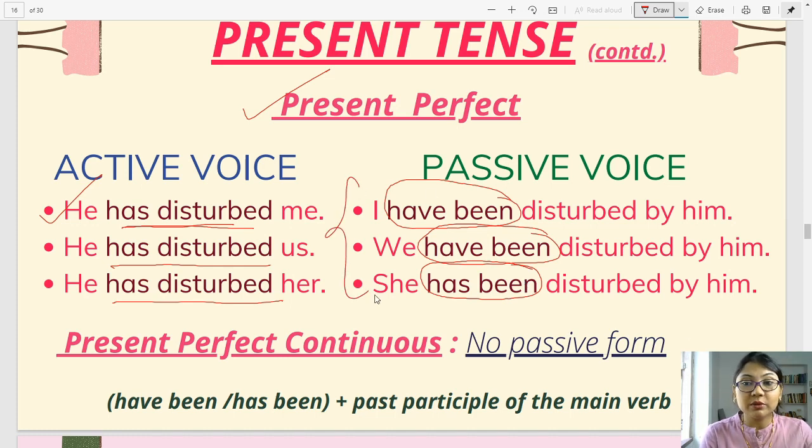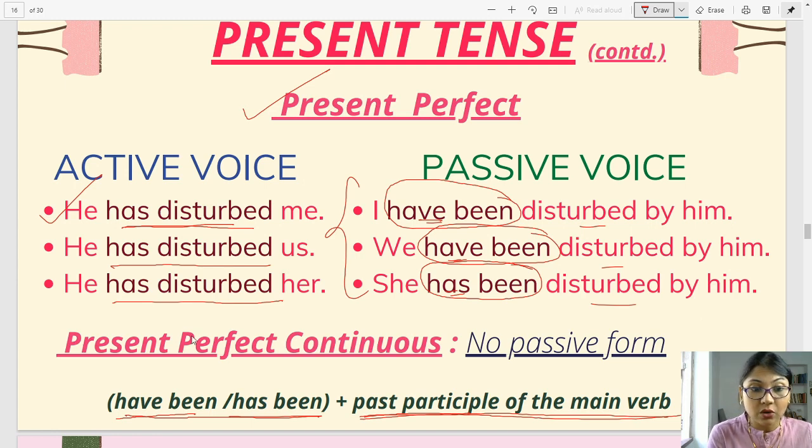So what do we learn from these sentences? Have been, has been plus the past participle of the main verb. Alright. The basic formula again: what is it? Have been or has been with the past participle of the main verb. That's it for you to remember in present perfect. Now, present perfect continuous. Children, remember when I told you important points to remember? Over there only I had told you that there is no passive form. Present perfect continuous, no passive form.